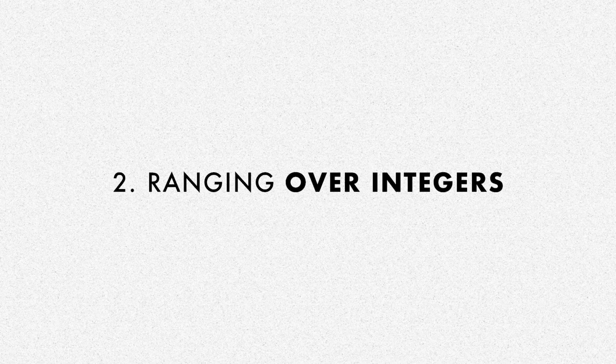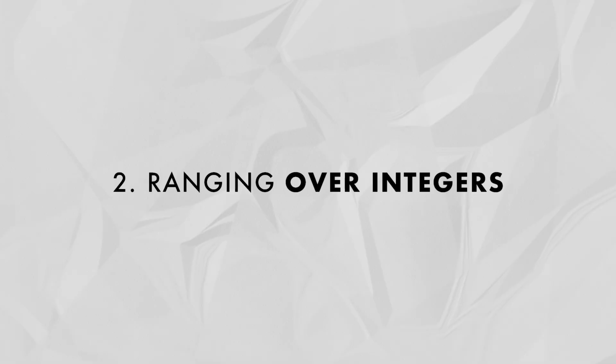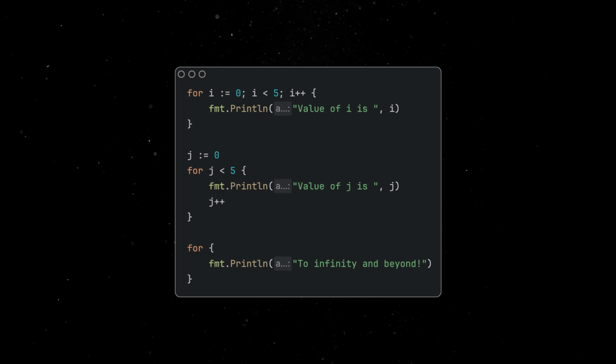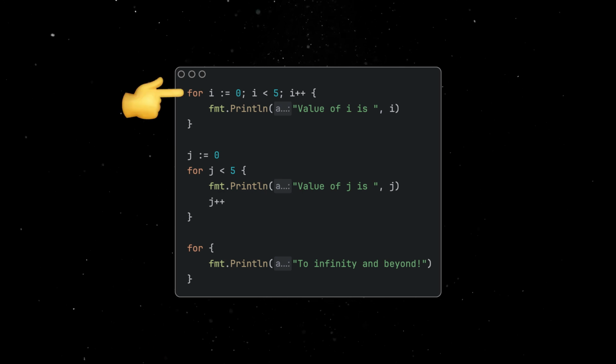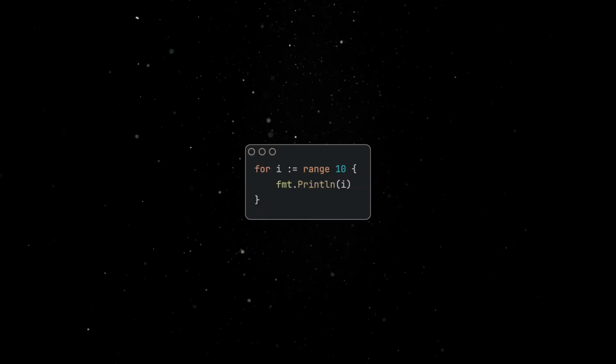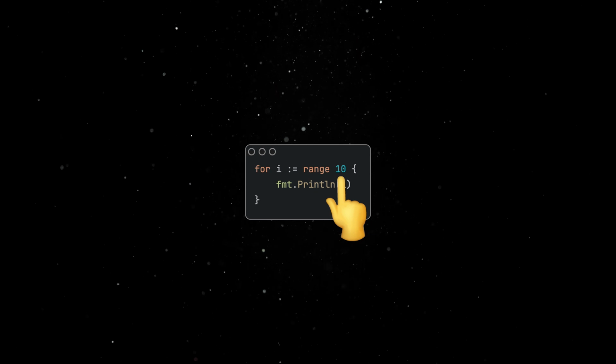Next, let's look at a small quality of life improvement, the support for ranging over integers. Go focuses on simplicity, and it only has one construct to handle looping, the for statement. You can use it as a traditional for loop, as a while, or as an infinite loop. You can iterate over collections, and starting with this version, over ranges of integers as well.